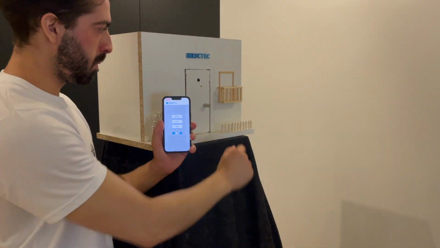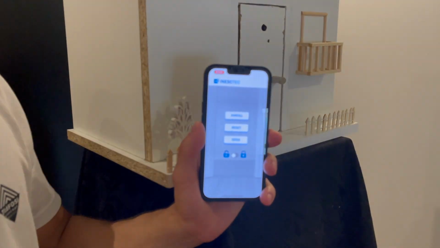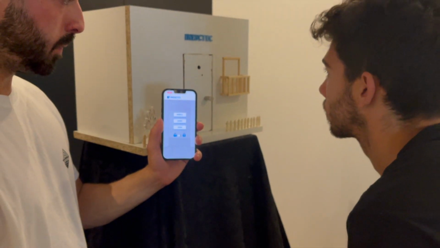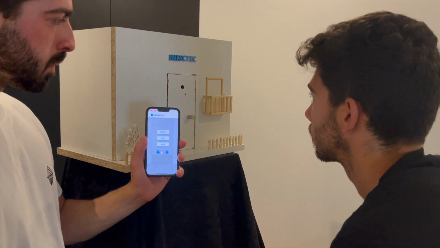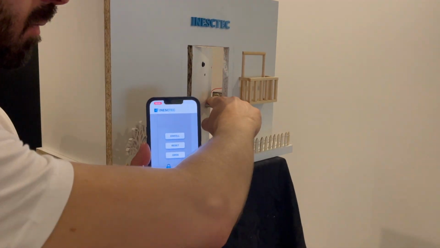To make sure you are the only one that can add a new person to the system, we chose to create the enroll button. When pressed, it will take 10 samples of the person in front of the camera, and it will remember that ID.